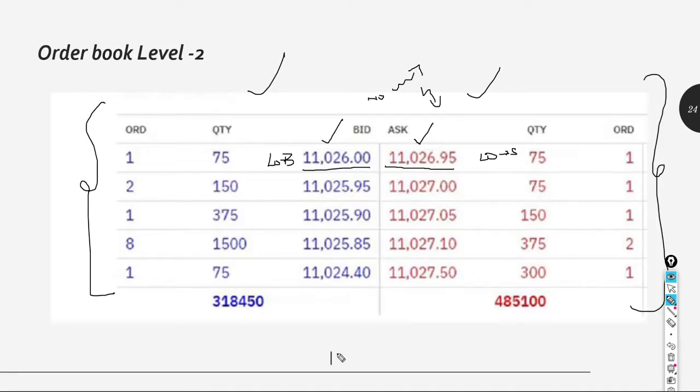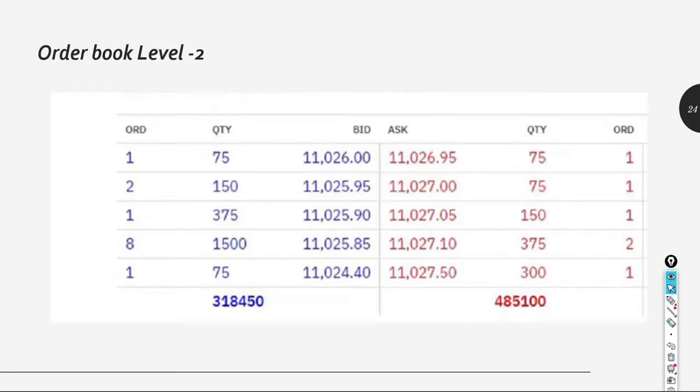There are different cases. For example, the current best buy limit order is 11,026 and the sell order is 11,026.95. Any other buyer who comes in at 11,026.20 will push 11,026 down, and this limit order will be the topmost buy. On the same side, if someone places a limit sell at 11,026.70, it will come first at the top and 11,026.95 will go down. This is how an order book looks. This is level 2 data, which is available in every broker terminal.